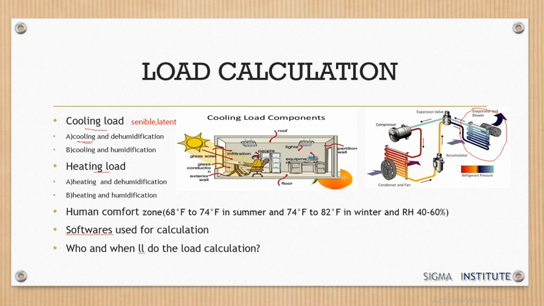And dehumidification: when in the space there is humid air, and this humid air is passed through the evaporator coil at dew point temperature, we know that when the air is passed through the cooling coil or evaporator coil at dew point temperature, the air begins to condense. That is nothing but the air leaving its moisture.